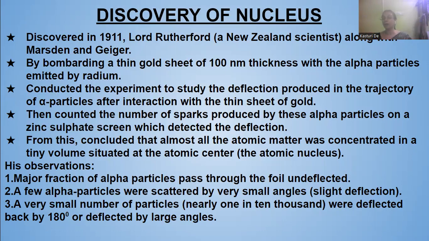They bombarded a thin gold sheet, 100 nanometer in thickness, with alpha particles emitted by radium. Radium is a radioactive metal, so it emitted alpha particles, and these bombarded the thin gold sheet, which led to the discovery of the nucleus.